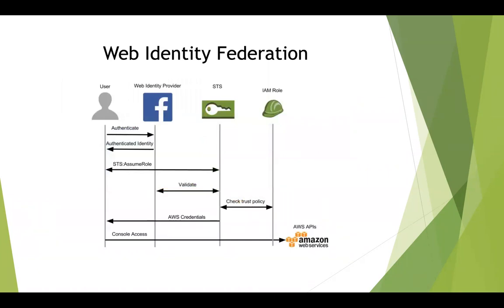So the user authenticates. The web identity provider provides a token to the authenticated user. The user then goes ahead and uses that token to talk to AWS STS. STS validates that token, checks the policy that is associated with that IAM role, presents that IAM role as a temporary credential to that AWS user who has logged in through the mobile app. And then using that IAM role, using that temporary credentials for a specific amount of time or for a specific duration, the user is able to talk to AWS APIs or AWS services in the ecosystem.